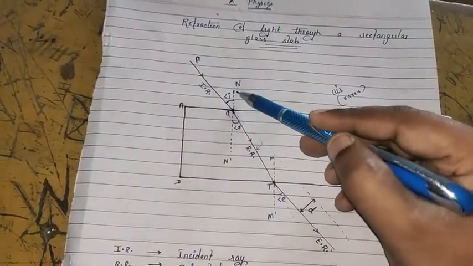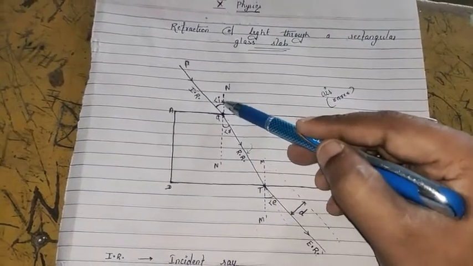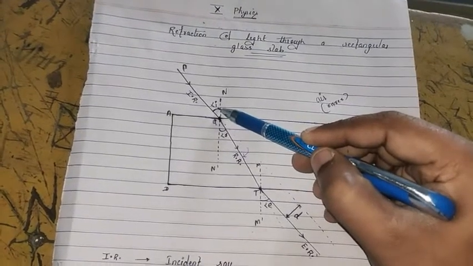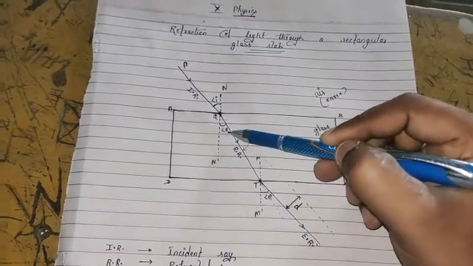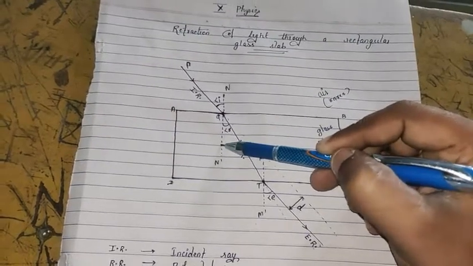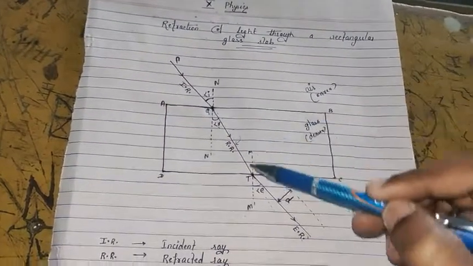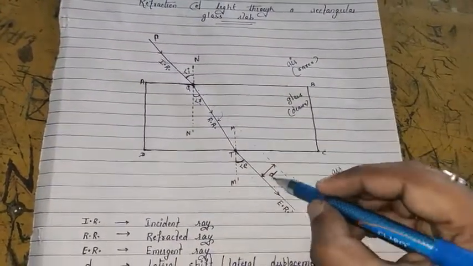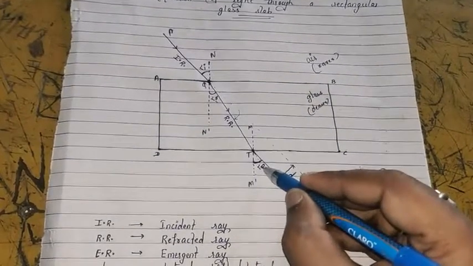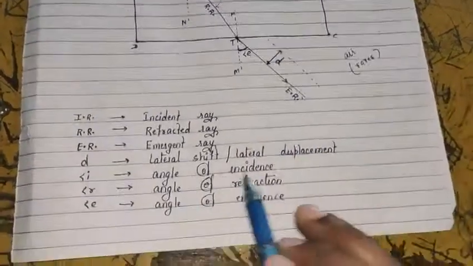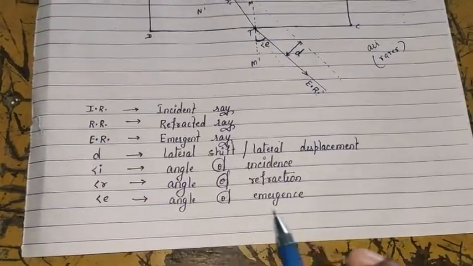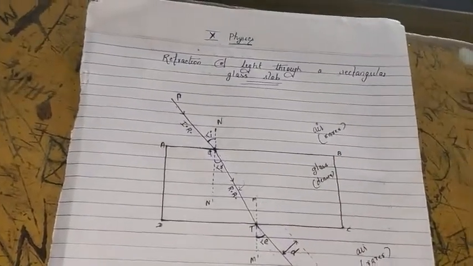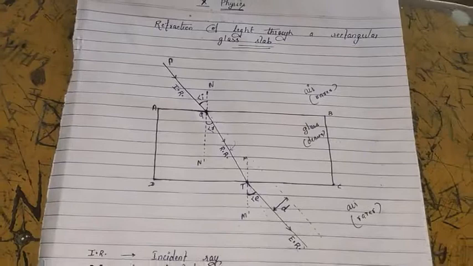Incident ray and the normal is there. One angle is made between the incident ray and the normal at the point of incidence. So this angle is the angle of incidence. This angle is between the refracted ray and the normal. So this is the angle of refraction. And this angle, see here, is made between the emergent ray and the normal. So this is called the angle of emergence. Angle of incidence, angle of refraction and angle of emergence. So this is all about the refraction of light through a rectangular glass slab.